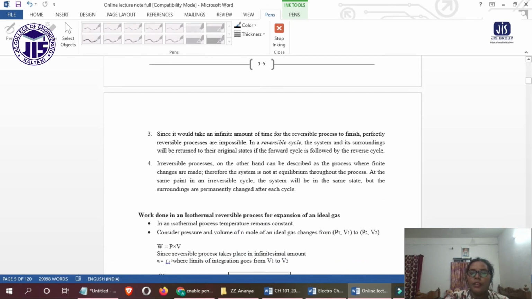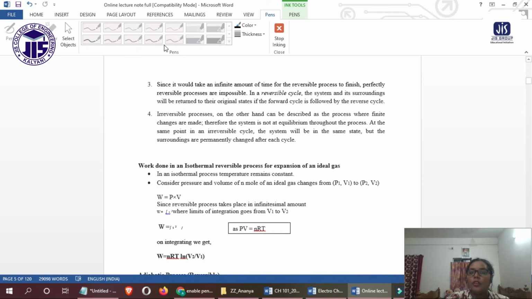Now, since it would take an infinite amount of time for the reversible process to finish perfectly, reversible processes are impossible. In a reversible cycle, the system and its surroundings will be returned to their original state if the forward cycle is followed by the reverse cycle.